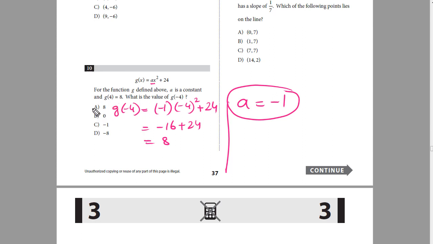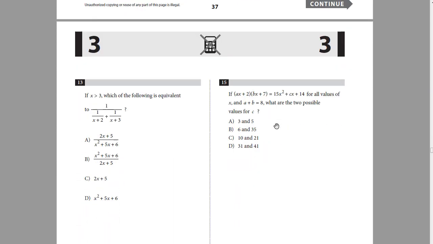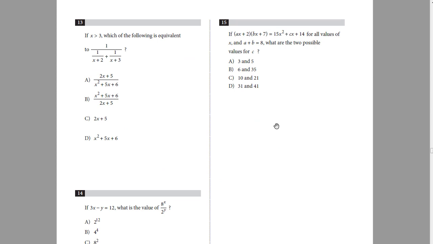So for question number 10, option A is the correct answer. Okay, so after this, we'll move on to the next question. We are done with 11, we are done with 12. Now let's see question number 13.